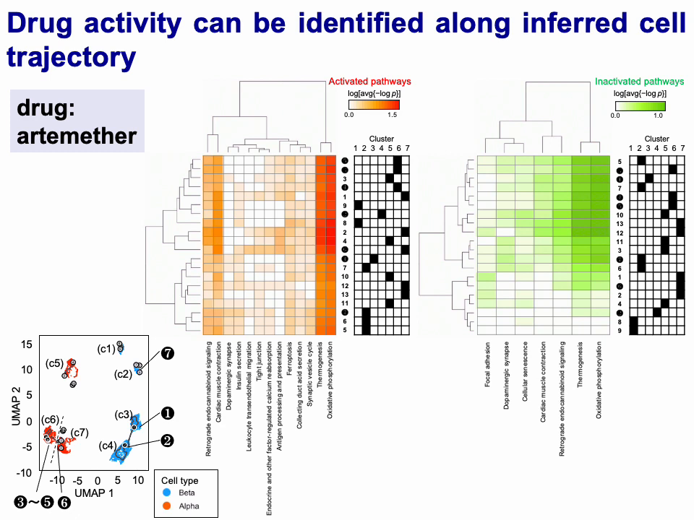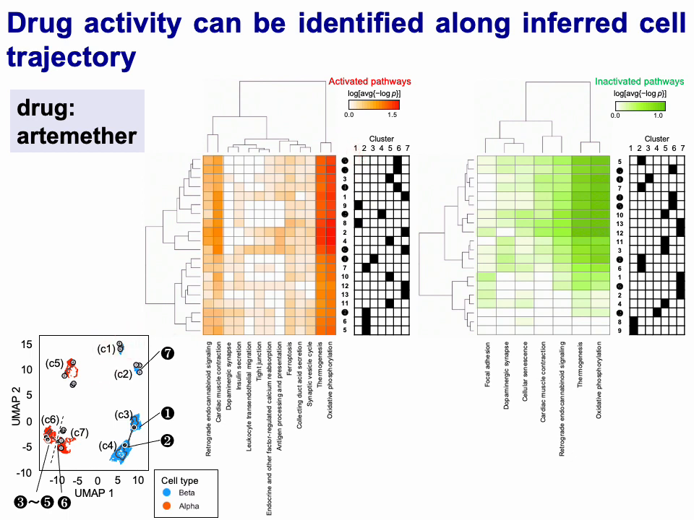The left figure shows the activated pathways for Artemether, and the right figure shows the inactivated pathways. Each row indicates a point on the inferred cell trajectory. Black elements in the matrix on the right side of each heat map indicate the correspondence between cluster numbers and the nodes on the trajectory. For example, leaf nodes 8 and 9 are in cluster 1 in the UMAP.